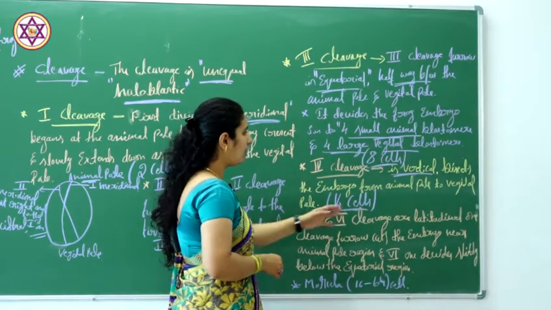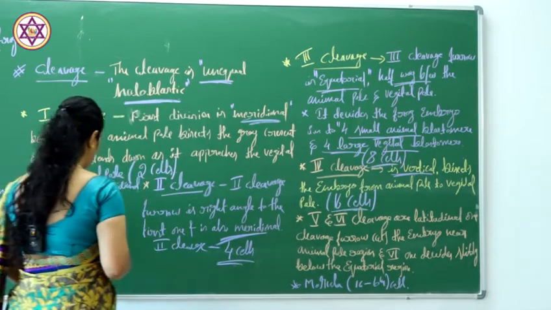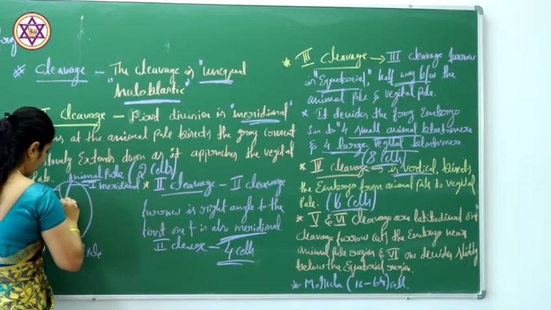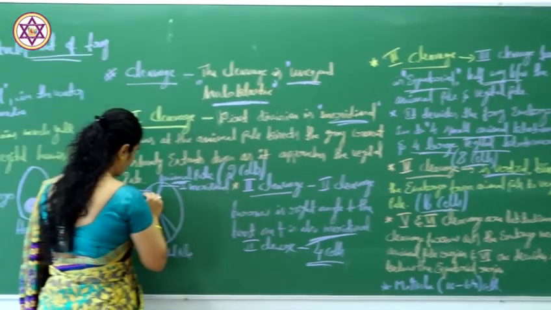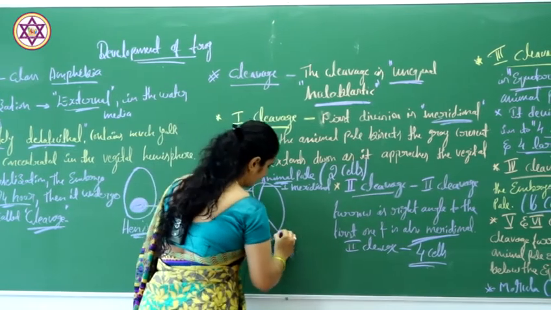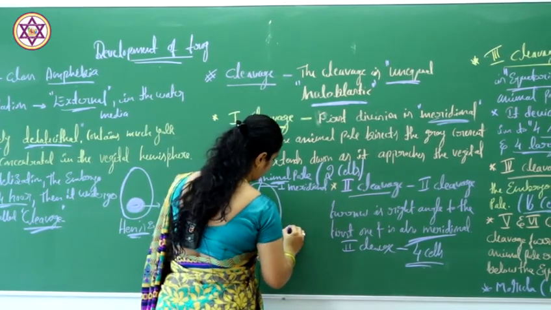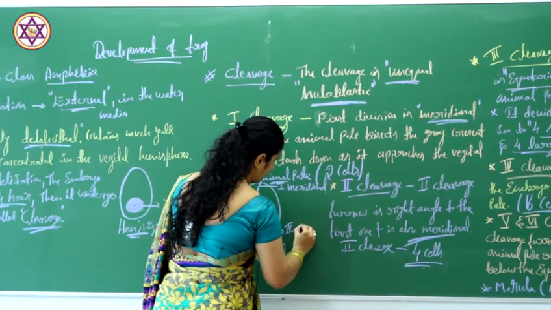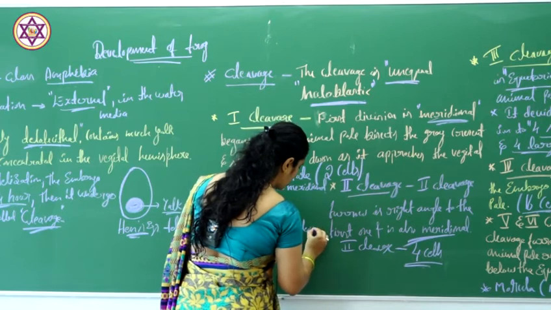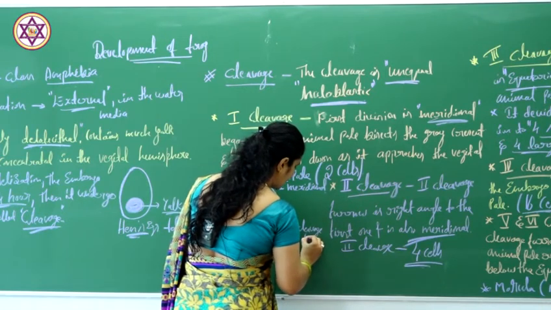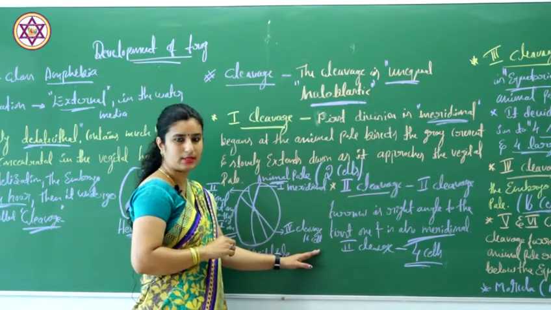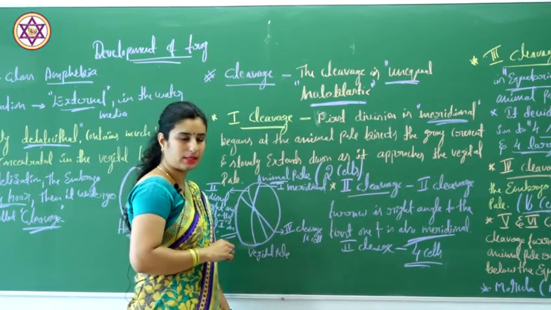So here vertical, we can write like this, vertical. This is the fourth cleavage. As a result we can see the 16 cell stage, vertical.